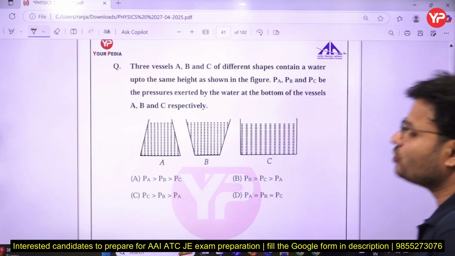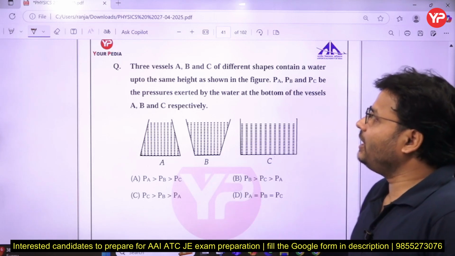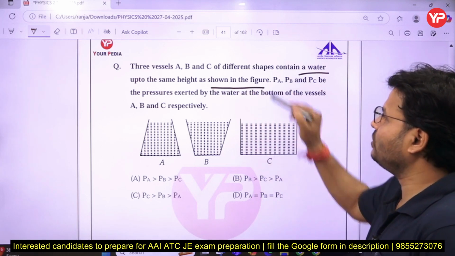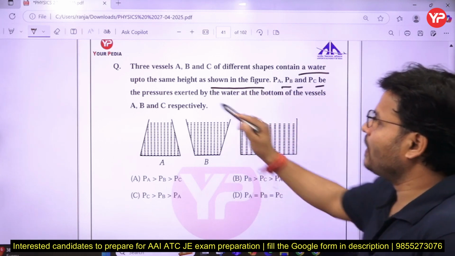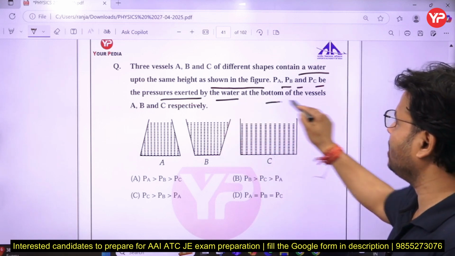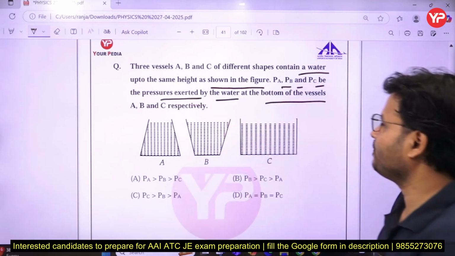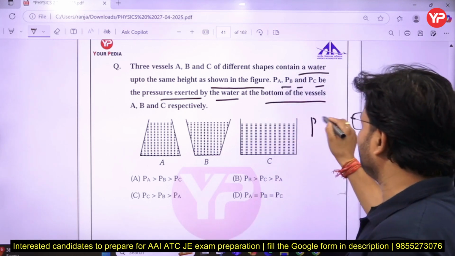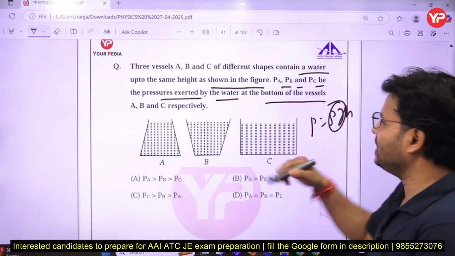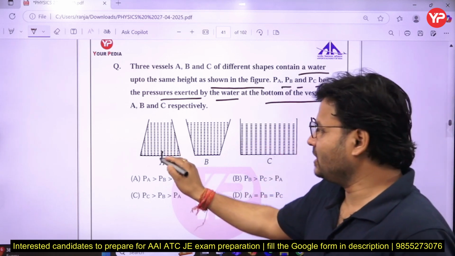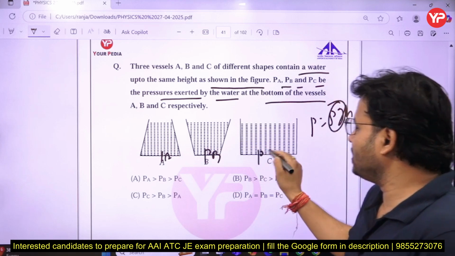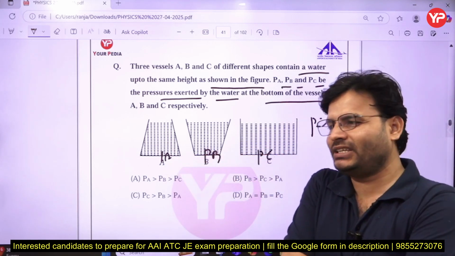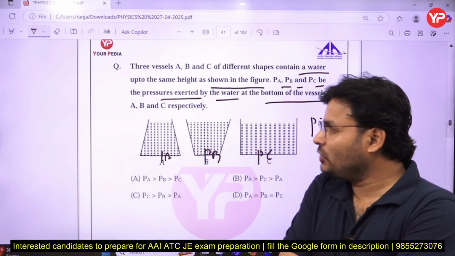Now my dear friends, that is the next question. Three vessels A, B, C of different shape contain water up to the same height as shown in the figure. PA, PB and PC are the pressures exerted by the water at the bottom of the vessels. So height is the same, my dear friends. At a given depth, P equals rho g h. So if rho g is the same and height is the same, pressure will be the same. Suppose that is the pressure PA, here PB, here PC at the bottom. If height is the same and the fluid is the same, then obviously pressure will be equal at all points.